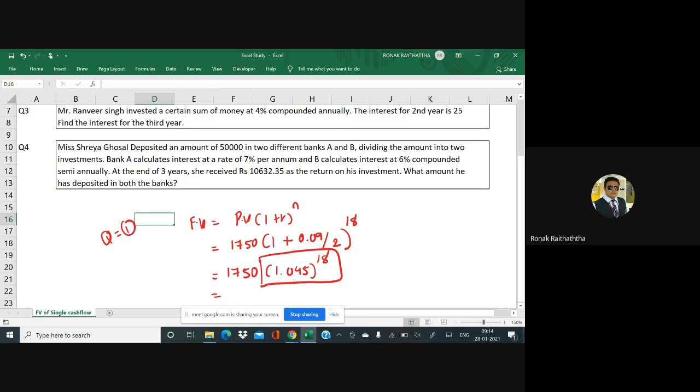Say if you do not want to find 18 times, you feel that, sir, if we'll be calculating that equal to pressing 18 times in a calculator, then there is a possibility that you make a mistake there. So let's avoid it. You can also do it like this. You can just use the basic mathematics over there. So 1.045 raised to 9 multiplied by 1.045 raised to 9. I can write it like this too.